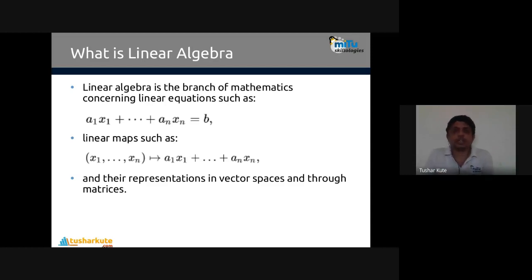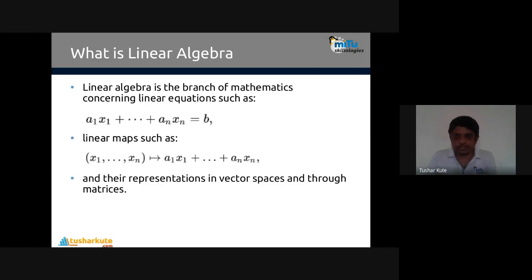Linear equations. So it's a branch of mathematics concerning linear equations such as a1 x1 plus a2 x2 plus a3 x3. Performing all the operations, we get the value of b. Now, if you do this operation in array format and plot it, we'll get a perfect straight line, because they are linear and they are proportional.